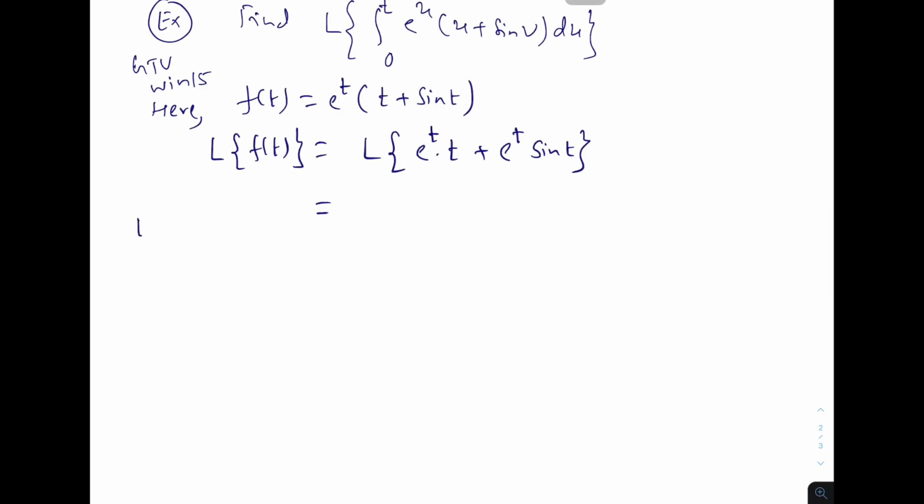And what is the Laplace transformation of t? The Laplace transformation of t is 1 upon s square, and the Laplace transformation of sin t is 1 upon s square plus 1, and we are using the first shifting theorem.